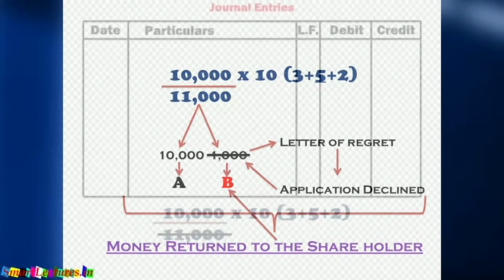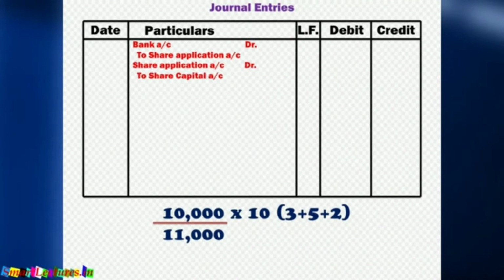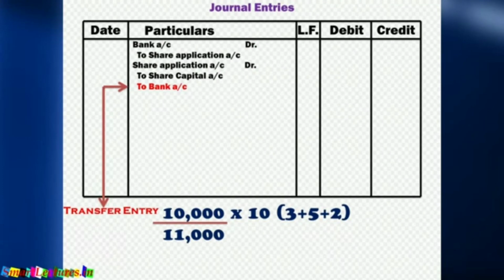So let's do the journal entries. First of all, journal entries for share application: bank account debit to share application account debit to share capital account. But in this situation, there is an extension of one journal entry: bank account will be added in the transfer entry. The transfer entry will be passed as follows: share application account debit to share capital account to bank account.